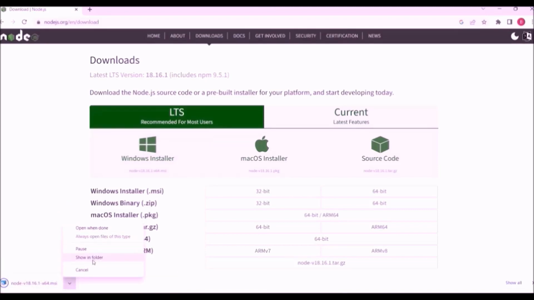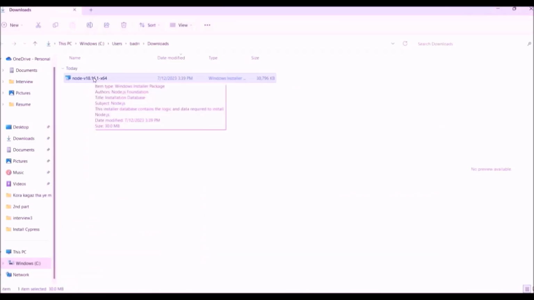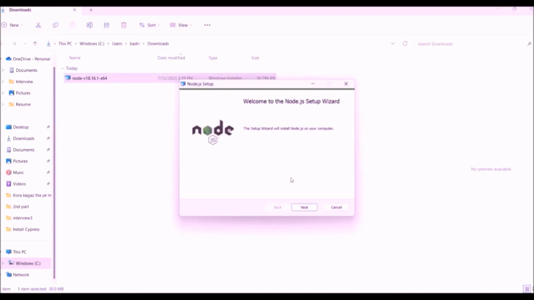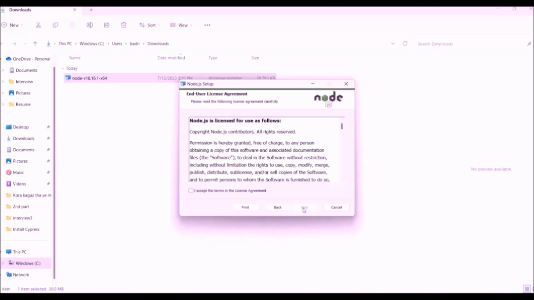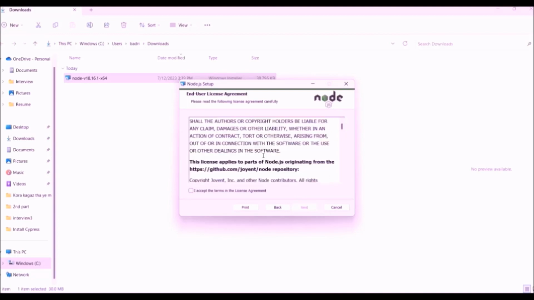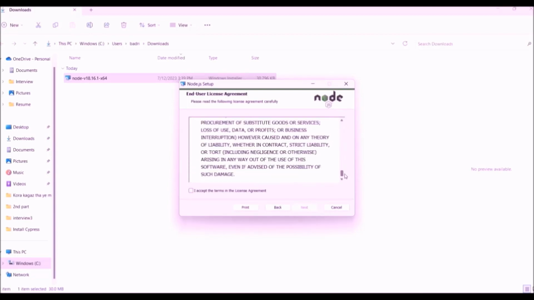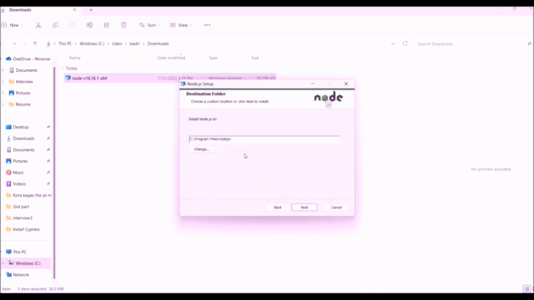Let me open that. Let me double click. This is a Node.js setup wizard. Click next. Go through the license agreement. And click this checkbox. I accept the terms in the license agreement. Click next. This is the default location where Node.js will be installed.